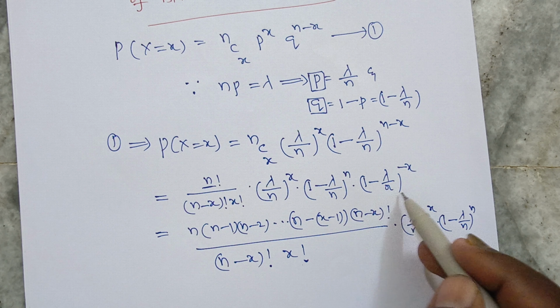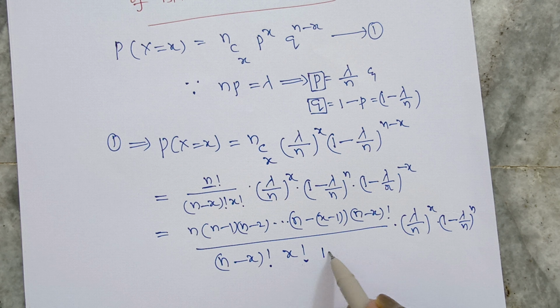Here the power value is minus, so we should remove it by writing this value in the denominator.